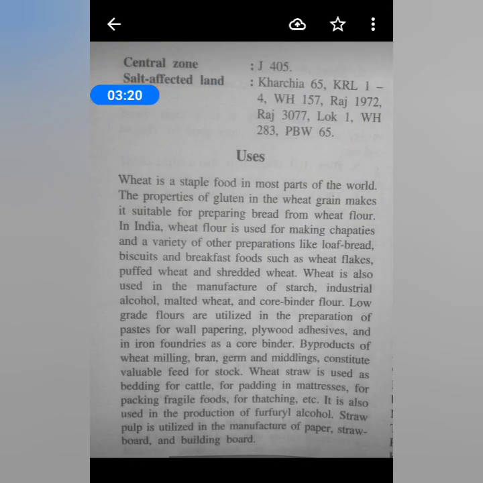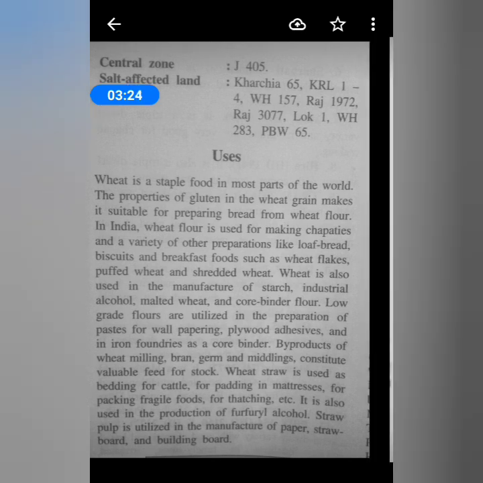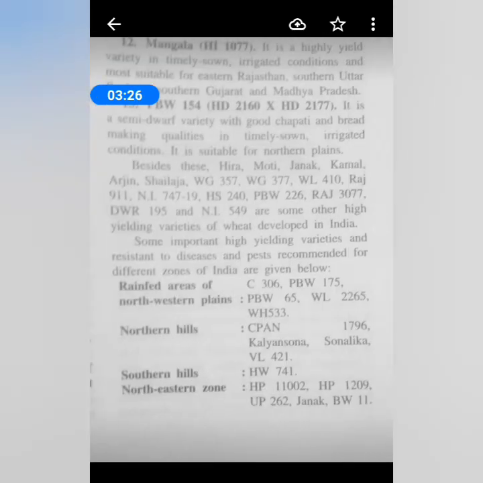In the central zone, in salt affected land, northern hills, southern hills, northeastern zones, they use different varieties. So there are many varieties of wheat which have been improved for cultivation, not only throughout the world, but in India also we have many different varieties.